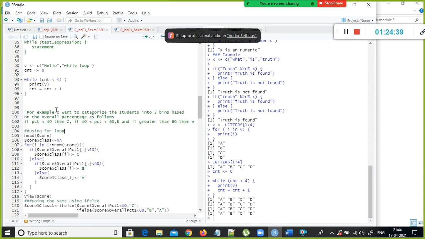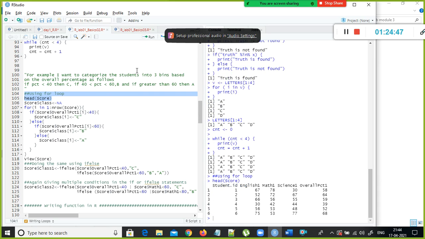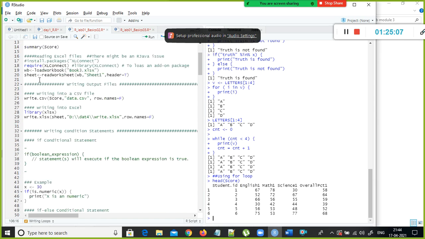Now let us use some for loop with the data frame directly. If I use head of score, what will happen? The top 6 records will get displayed, right? So how do I access a specific column in a data frame? Suppose I want to display English 1 alone. How can I access this column? What is the data frame name? Score, isn't it? This capital S.